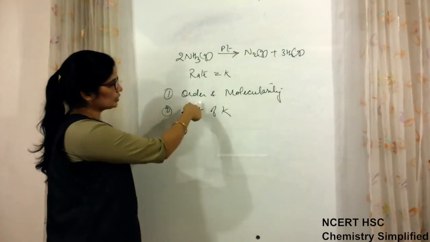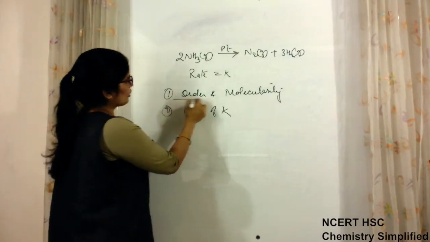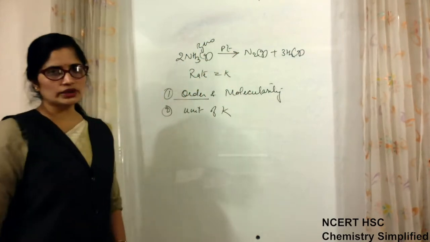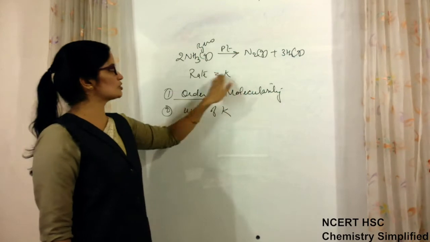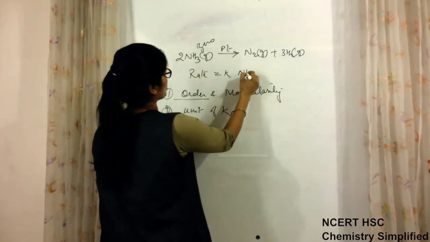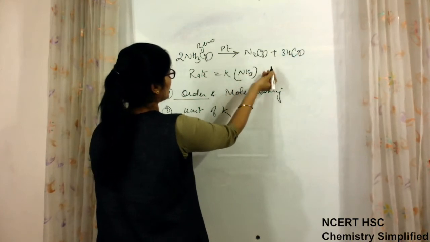So according to the 2016 question, the order of this reaction is zero order. You can even know from this: rate is equal to K. They have not written NH3 raised to any power.